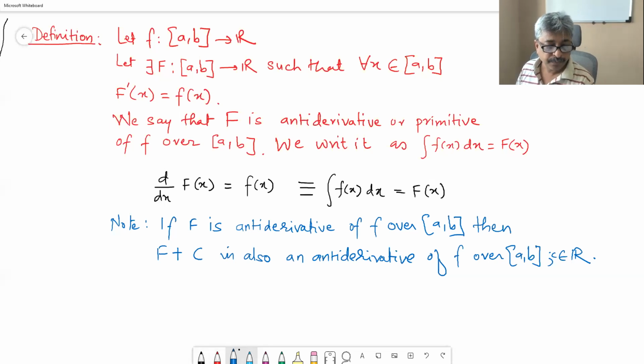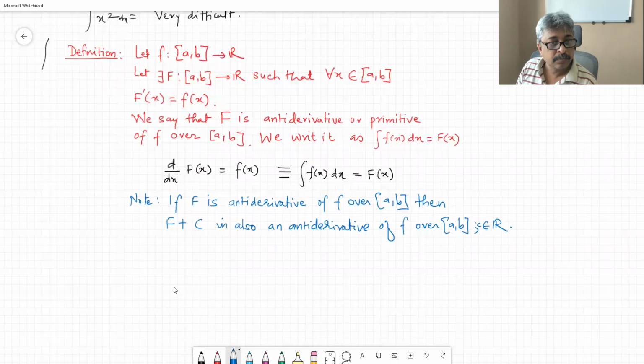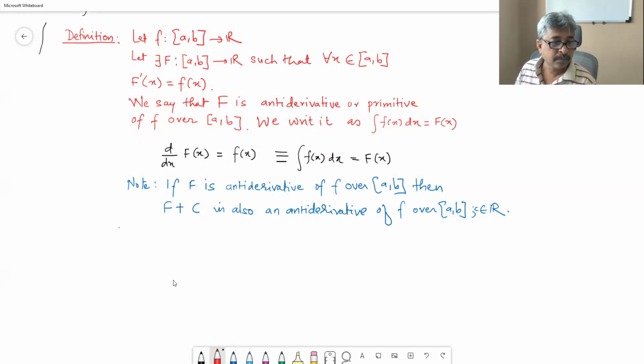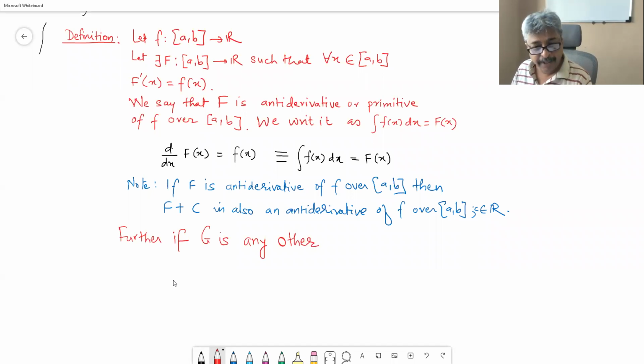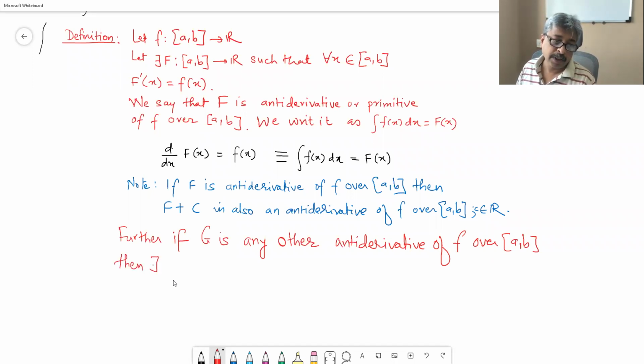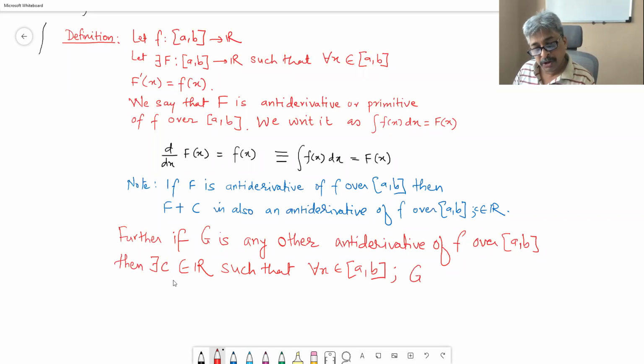Further, if G is any other antiderivative of f over a comma b, then there exists C belonging to R such that for every x belonging to a comma b, g of x is equal to capital F of x plus C.